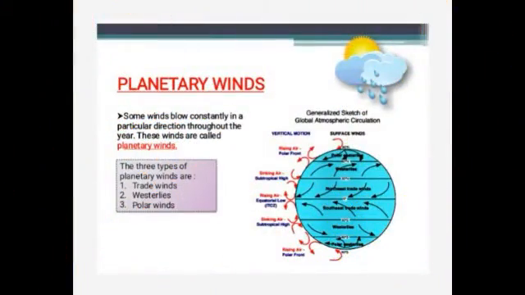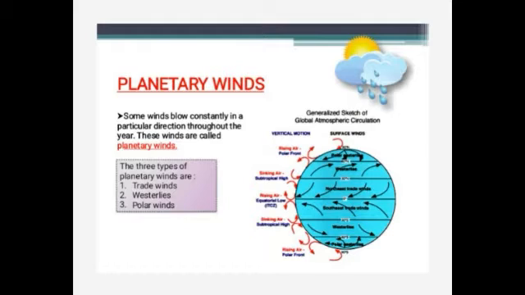So first one is planetary winds. Some winds blow constantly in a particular direction throughout the year, and these winds are known as the planetary winds or prevailing or permanent winds. So it has two names, children, so please register in your mind. It is called planetary winds or prevailing winds or permanent winds. These winds originate in the presence of permanent high pressure and low pressure belts on the earth's surface. And three main types of planetary winds are trade winds, westerlies, and the polar winds.